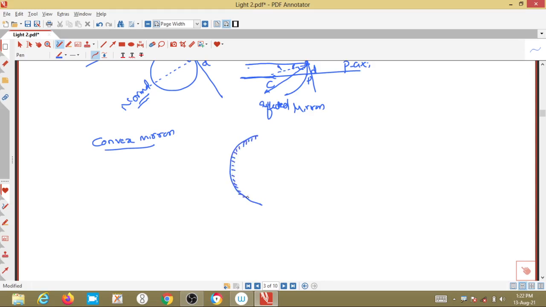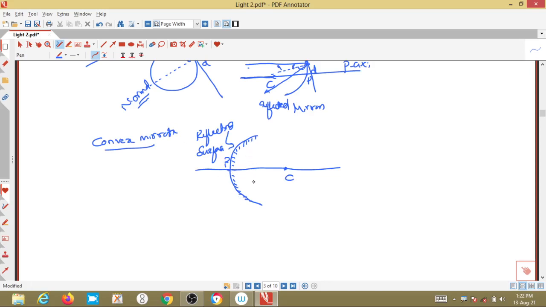This is a polished surface, this is the reflecting surface. So the position of the radius of curvature, whether it is the front side or back side, it is the back side of this reflecting surface of the convex mirror.